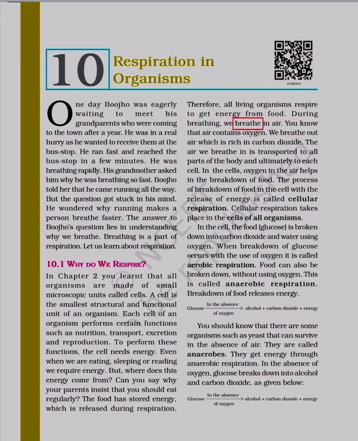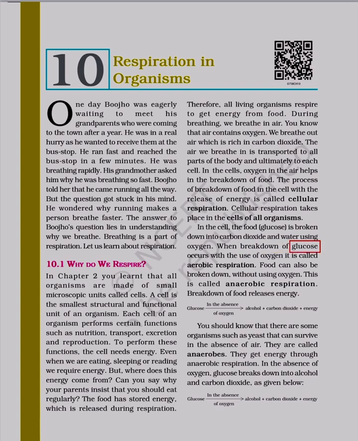During breathing, we breathe in air. You know that air contains oxygen. We breathe out air which is rich in carbon dioxide. The air we breathe in is transported to all parts of the body and ultimately to each cell. In the cells, oxygen in the air helps in the breakdown of food. The process of breakdown of food in the cell with the release of energy is called cellular respiration. Cellular respiration takes place in the cells of all organisms. In the cell, the food glucose is broken down into carbon dioxide and water using oxygen.